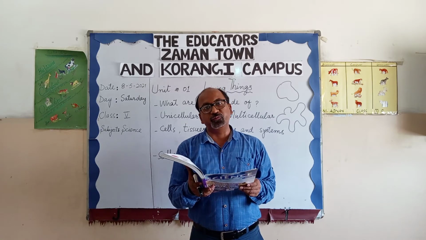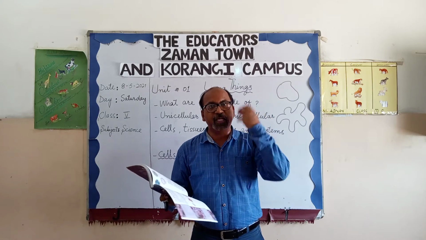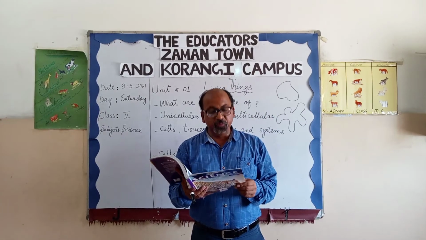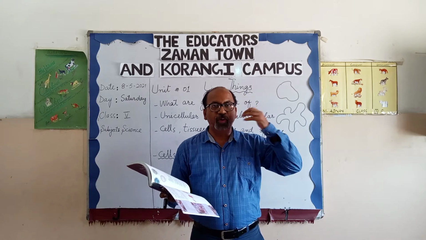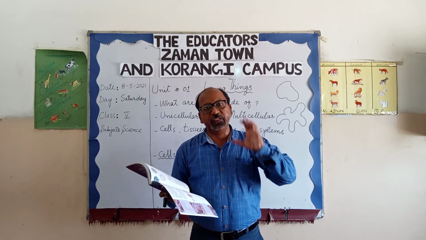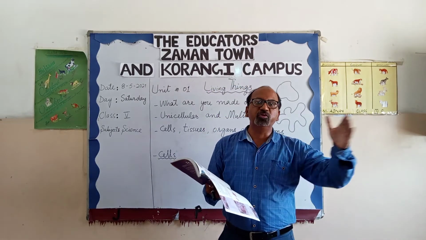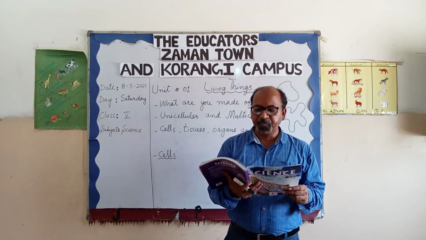Respiratory system, through which we breathe in and out. Digestive system, by which we digest the food. Nervous system, by which our body is controlled and our brain is working and taking different decisions. And reproductive system, by which we are producing new young ones.